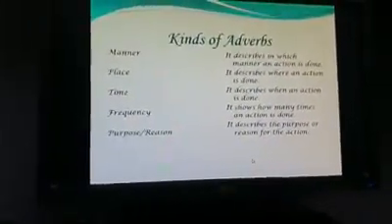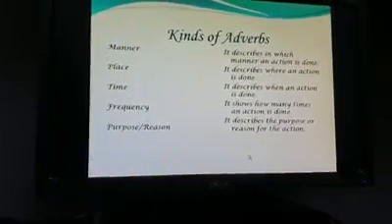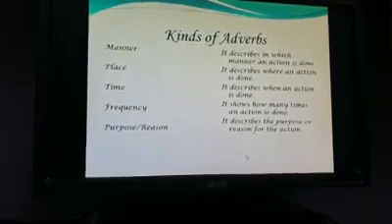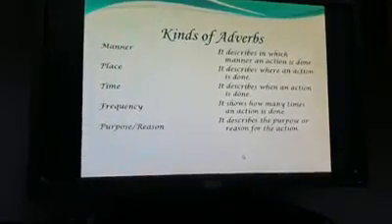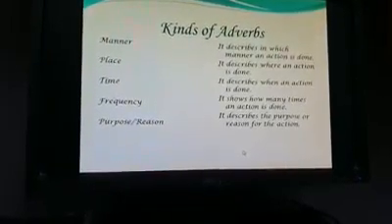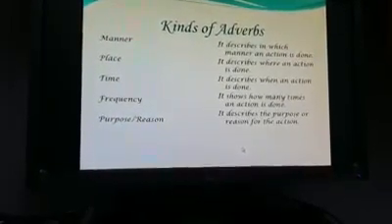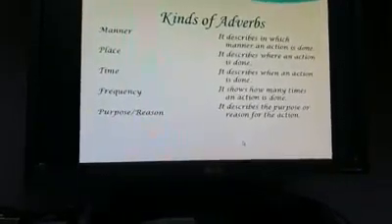Kinds of adverbs. We know that we have got some kinds of adverbs. Adverbs of manner, adverbs of place, time, frequency, purpose or reason. Adverbs of manner describe the manner an action is done. Adverbs of place describe where an action is done.